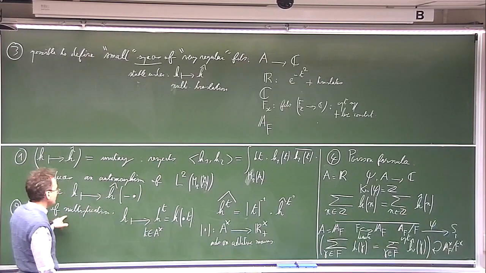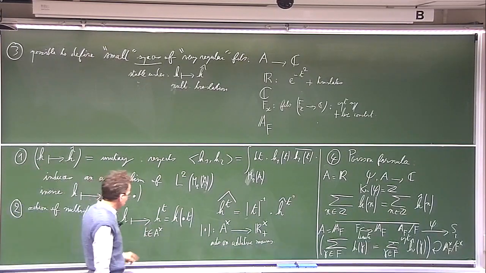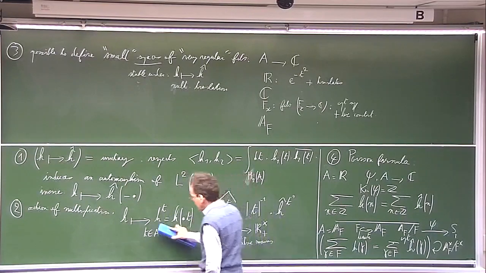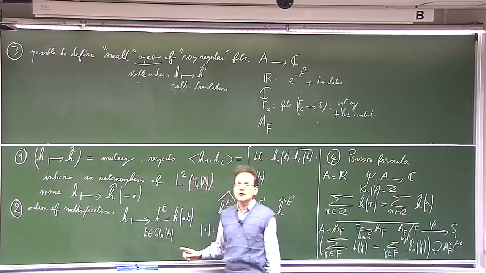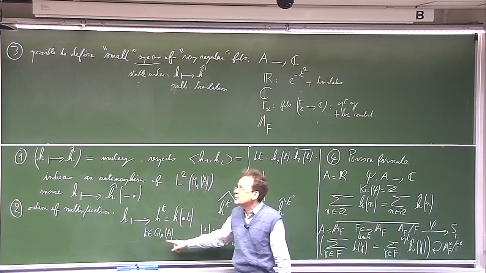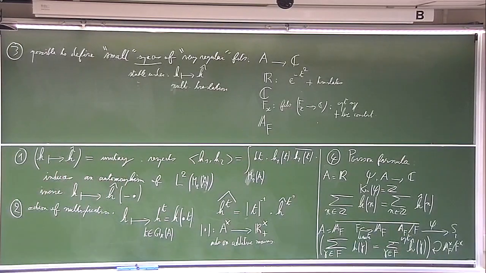This means that now we are considering not an element of A cross, but an element of GL_r of A. Of course, GL_r of A is no more a commutative group, and this is why I am saying that in the second part we are considering a Fourier transform which is still additive, because here we still have addition, but it is no more commutative. I am talking about non-commutative additive Fourier transform.